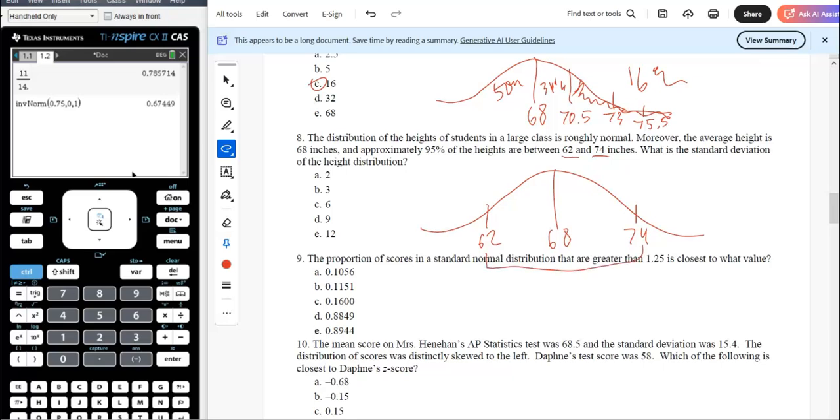So we know 95% of the data is within 2 standard deviations. So there must be one more standard deviation in between these. These are 6 apart, so that must be 3 apart. That must be 71. So I think the standard deviation is equal to 3.